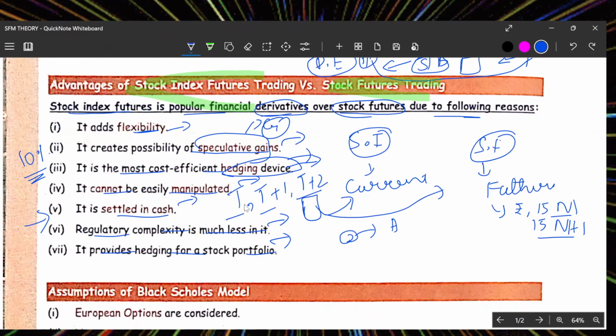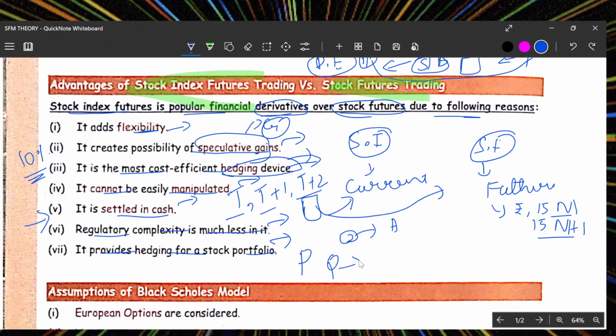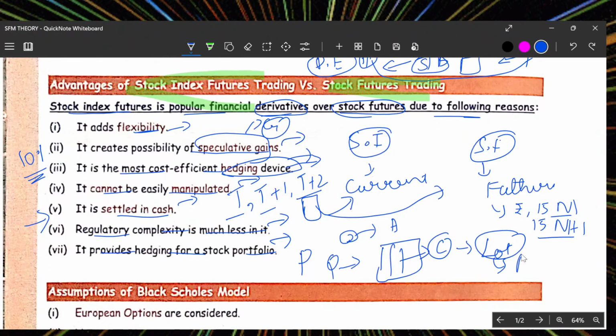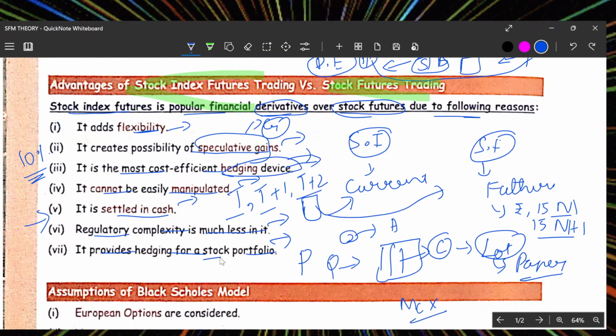Regulatory complexity: there is no complex regulation and all. If you have a stock with the prescribed quality, this can be taken to a commodity center and you get certified, and you can say this is the lot I have, and you will get it in paper, and you can go and trade it in the stock exchange. That is MCX.